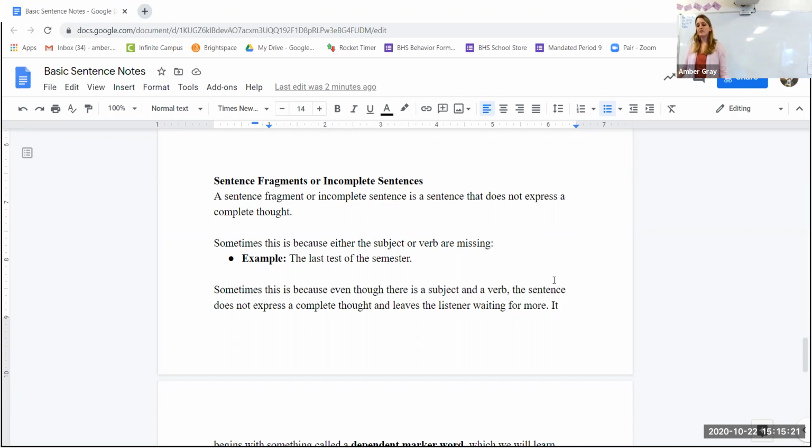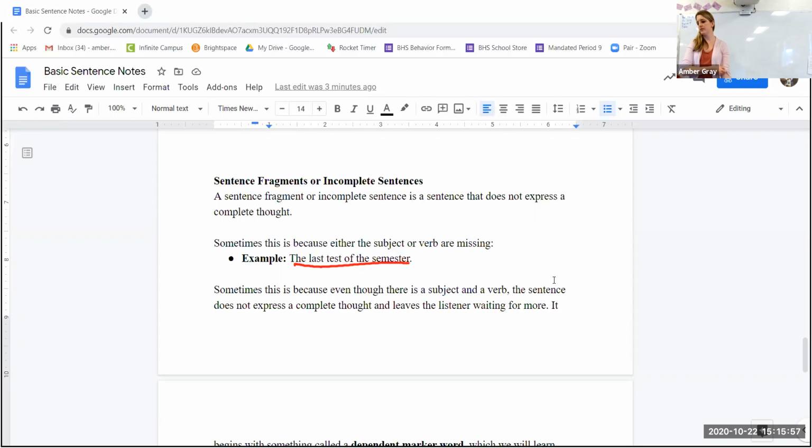So, sentence fragments. You should know that sentence fragments are incomplete sentences. A sentence fragment is a sentence that does not express a complete thought. It could be just a phrase or even just words that don't make sense. "Because I said so" is a sentence fragment because it's just a dependent clause. Sometimes it is because either the subject or verb is missing. So "the last test of the semester" has no verb. That's just a noun phrase, so that's a sentence fragment, okay?